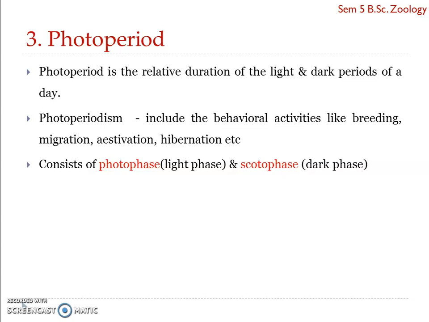Now, a photoperiod cycle consists of two alternating phases: the light phase and the dark phase. The light phase is the photophase, and the dark phase is known as the scotophase. Organisms have evolved various functional and behavioral adaptations to adjust to the changes in the photoperiod cycle. I hope it is clear.